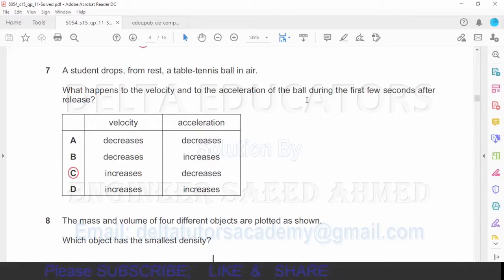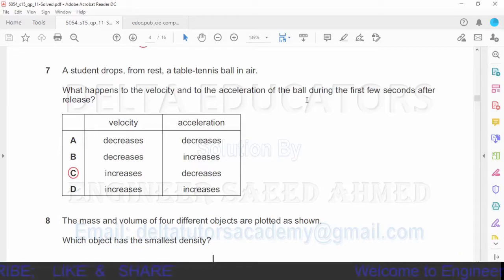Now two forces are acting on the ball. One force is in the downward direction, that is the gravitational pull, and the second force is the frictional force of air, that is in the upward direction. Since two forces are acting on the object, there will be a resultant force, and this resultant force will gradually decrease because one force is in the downward direction and the second force is in the upward direction.